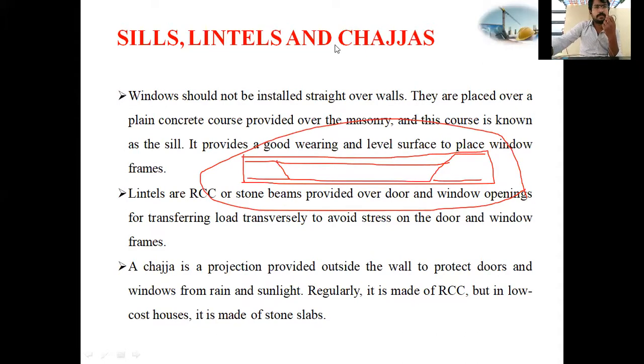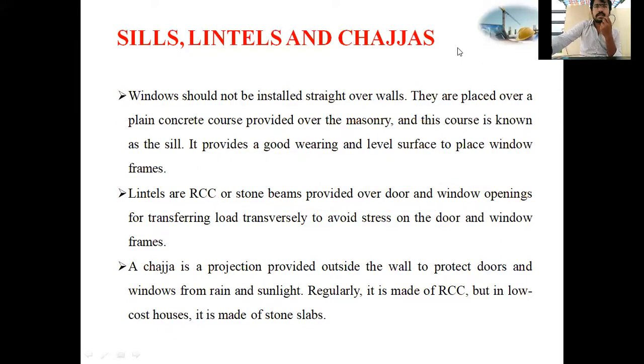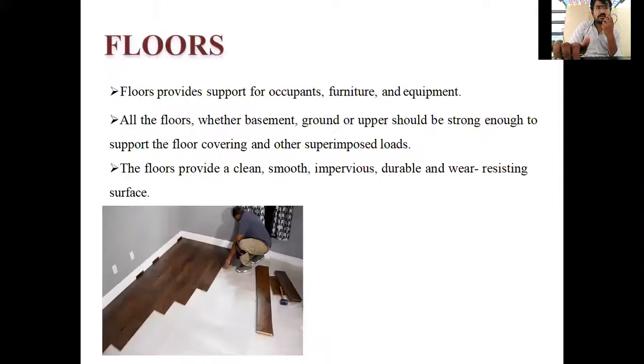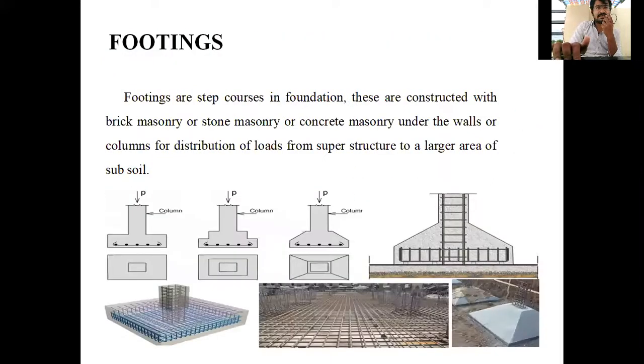If you see, not only slabs, columns and beams, right? Columns and beams, and the foundation is also RCC. Wait, I'll show the foundation that is constructed. If you see every picture, they have provided steel.